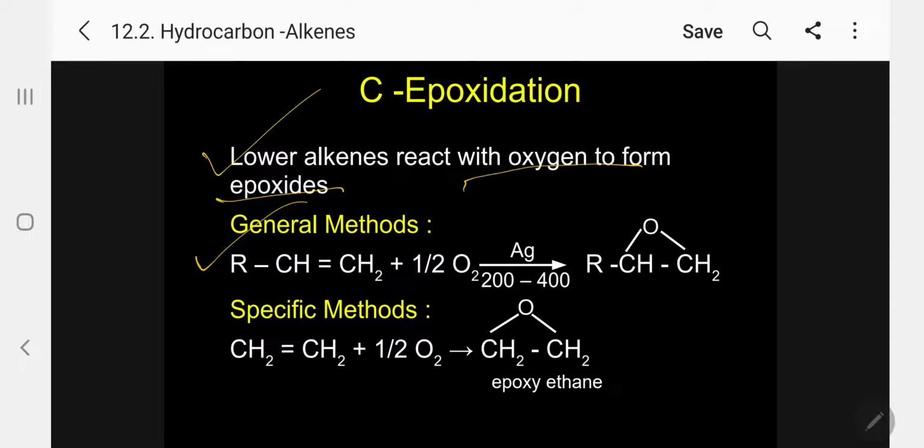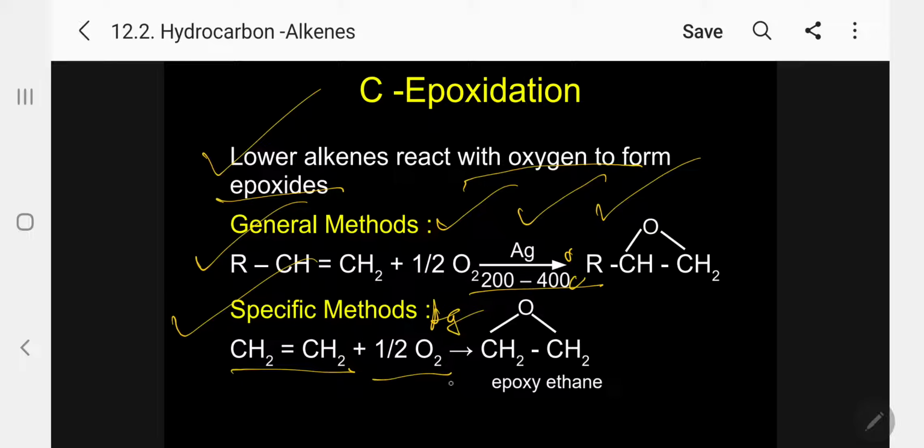General formula RCH=CH2 plus half O2 in presence of silver catalyst, temperature 200 to 400 degrees centigrade, gives this cyclic ether. A specific example, let me take ethylene. I will treat with half O2 in presence of silver and the temperature condition. I got this compound, epoxyethane. Kindly follow, cyclic ether.